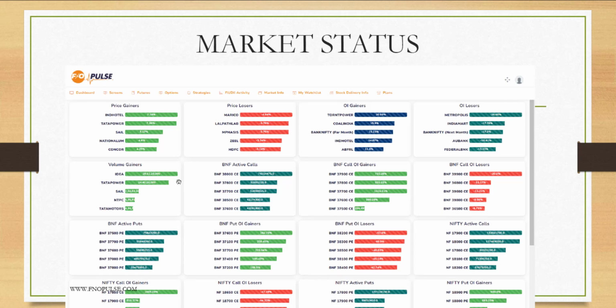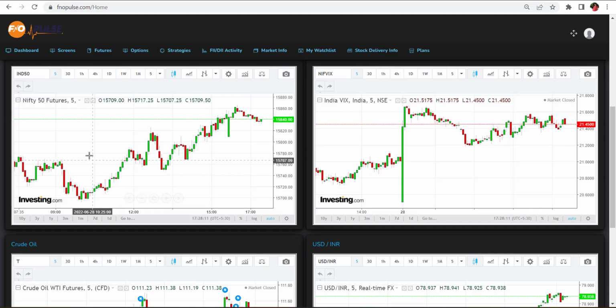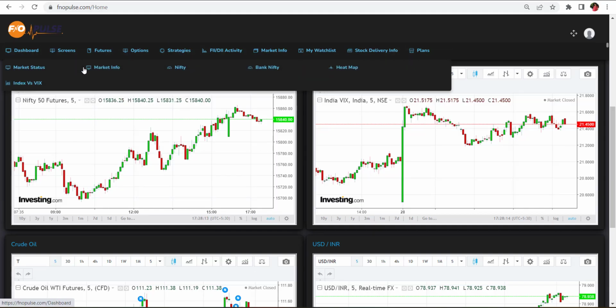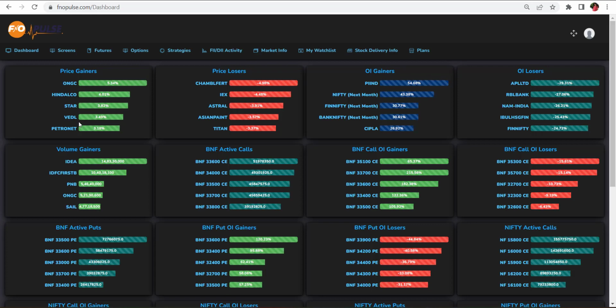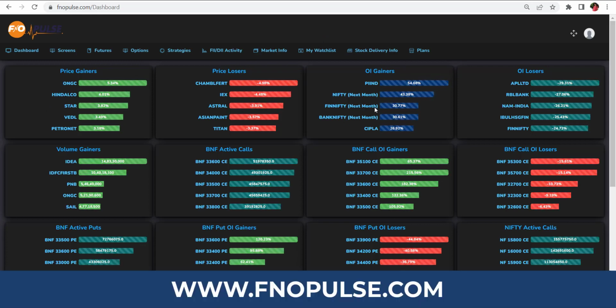We have the screen called market status. You can see this market status in the dashboard. This market status gives a detailed report of price gainers, price losers for the day, OI gainers, open interest gainers, open interest losers, and volume gainers. This information will be given.